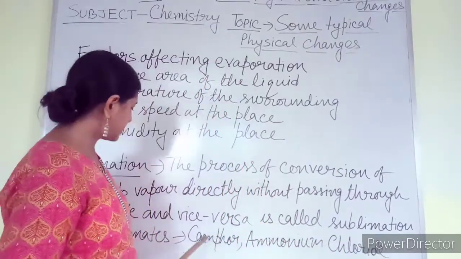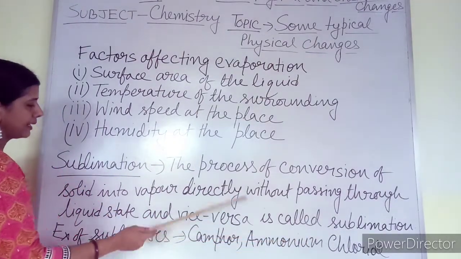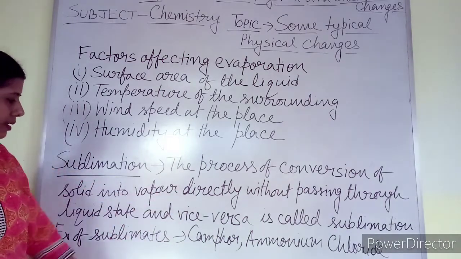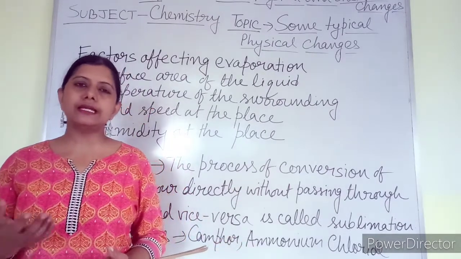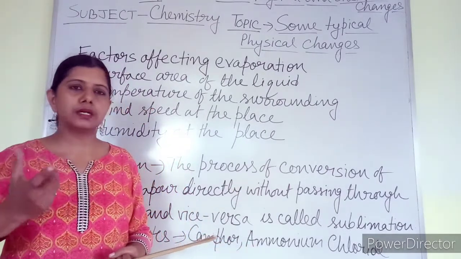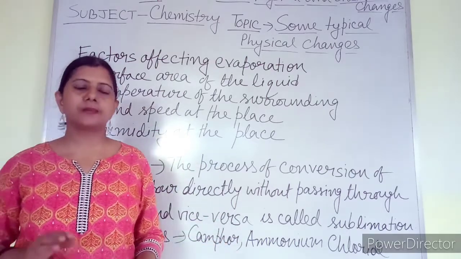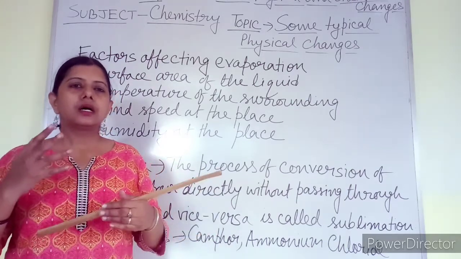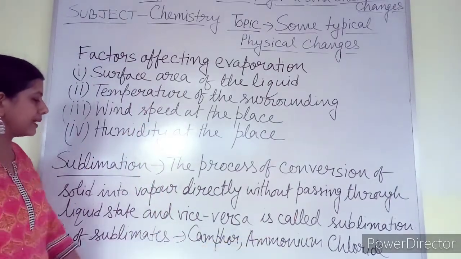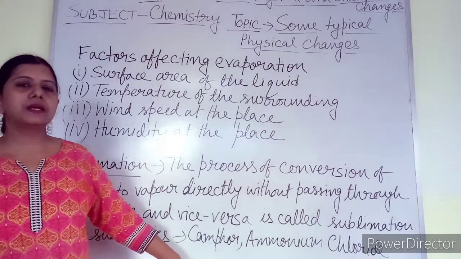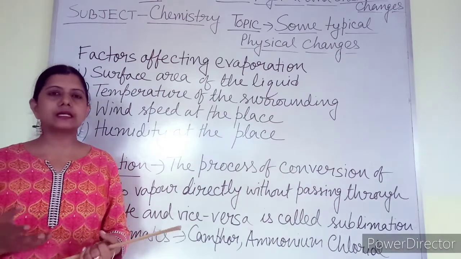Some examples of substances which sublime I have written here: camphor and ammonium chloride. Other than this, there are more. Now what is camphor? For doing arati during puja, you might have seen camphor is used. When camphor is burned, it directly changes into vapor form. So that is also an example of sublimation. Those substances which sublime are called sublimates. So camphor, ammonium chloride, naphthalene balls, these are sublimates. Okay. So I hope I have completed physical change properly.